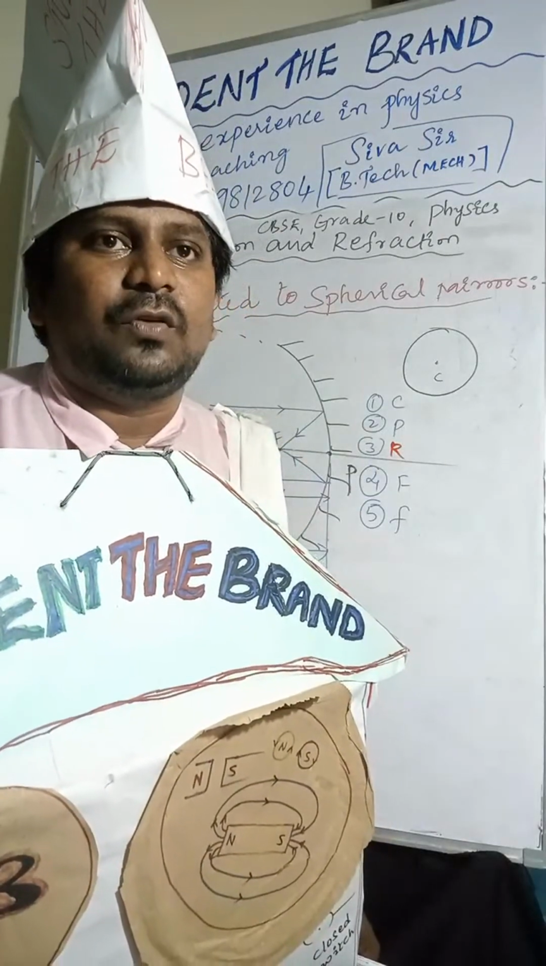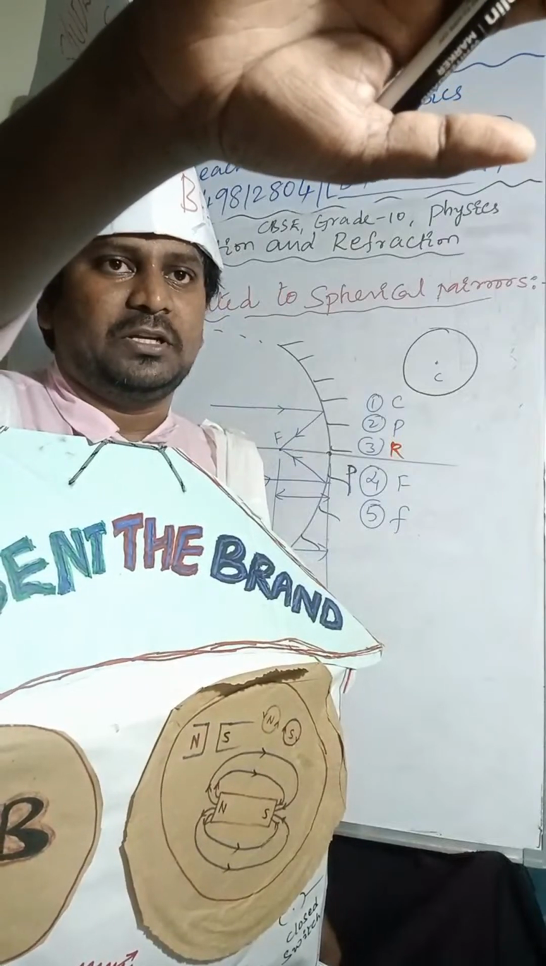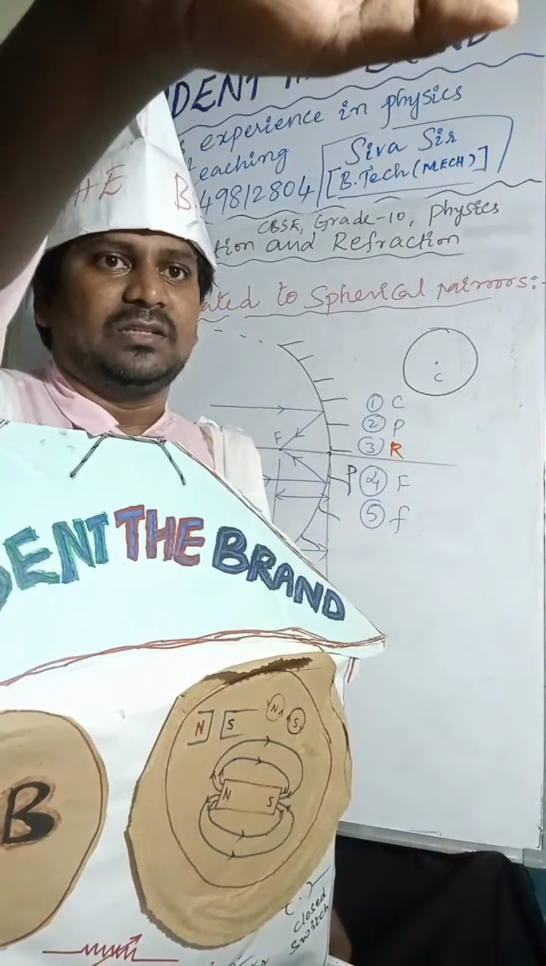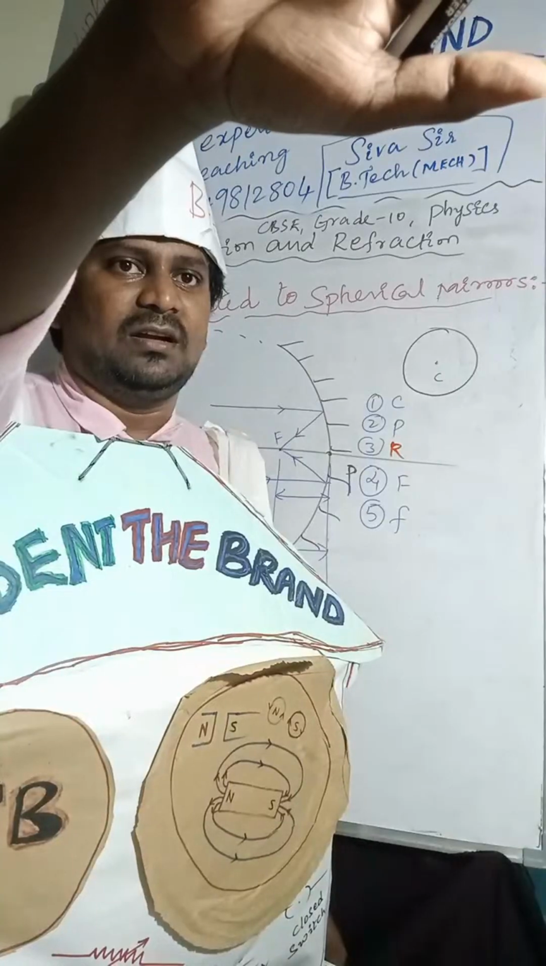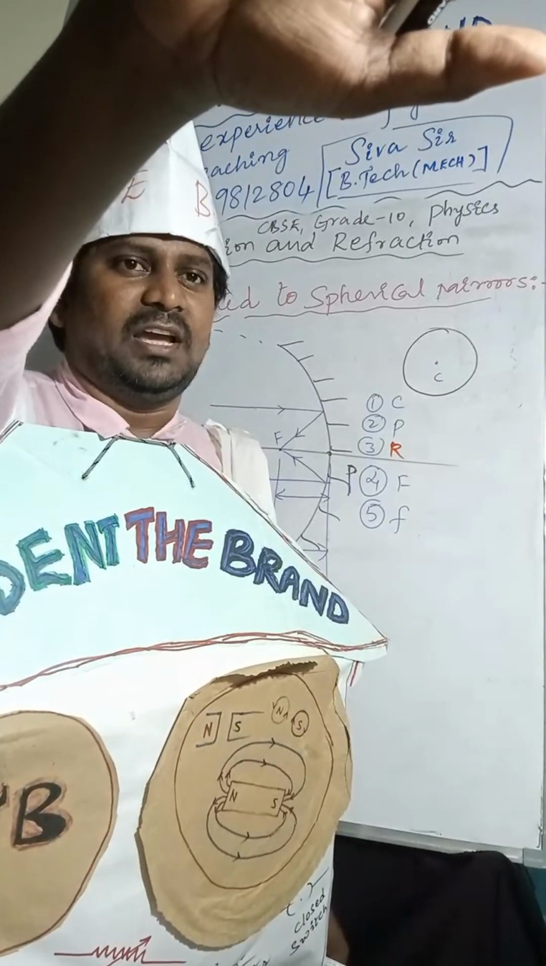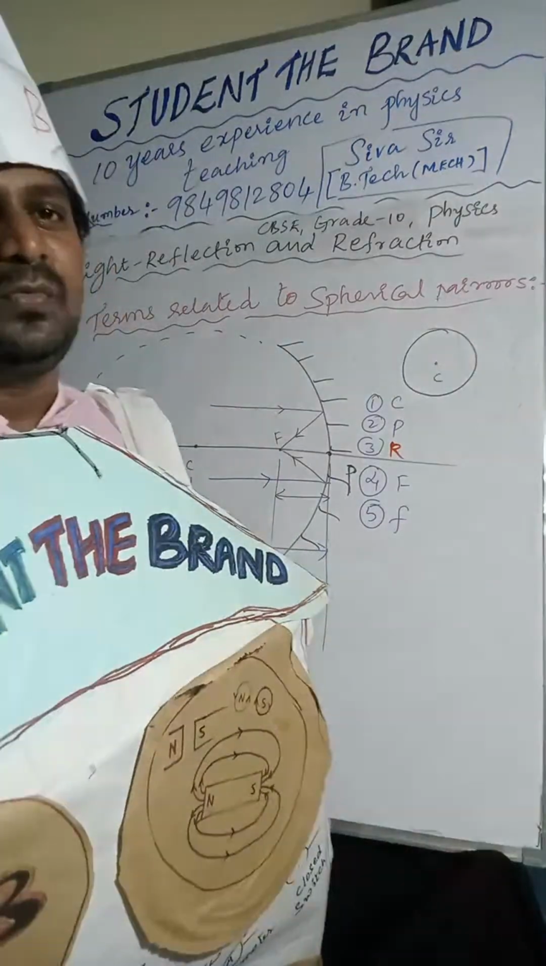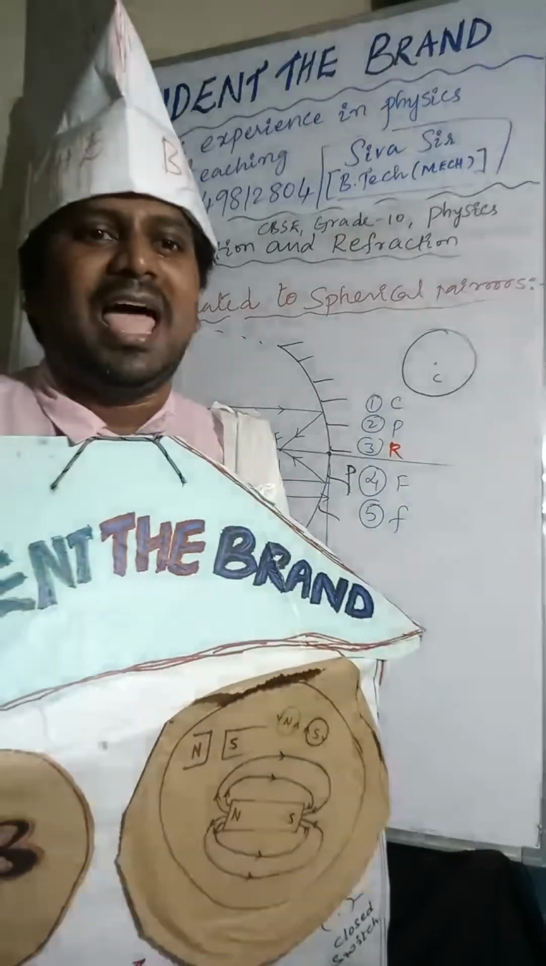The distance between focus to pole is called focal length. So are you listening? Listen carefully. The distance between focus and pole is called focal length.